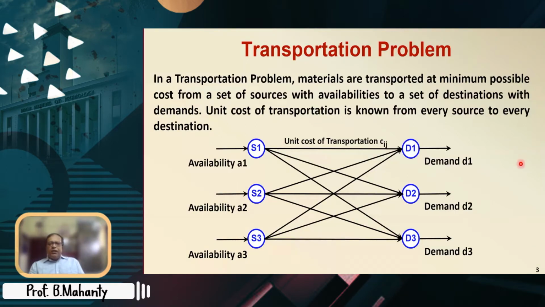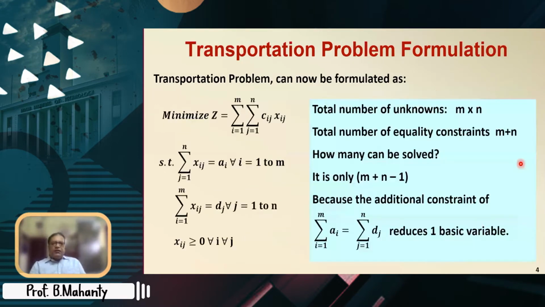Apart from that, we had also discussed that transportation problems are solved for an additional constraint, that is sigma ai equal to sigma dj. That means the total availability should be equal to the total demand, and that reduces one basic variable because we are adding one additional constraint.